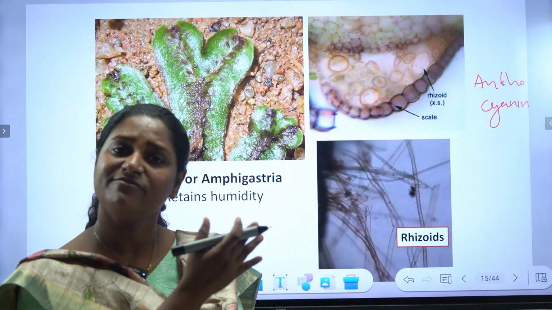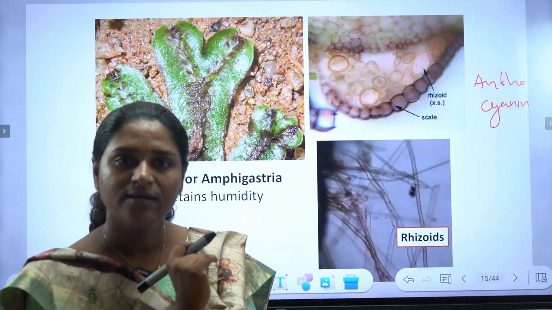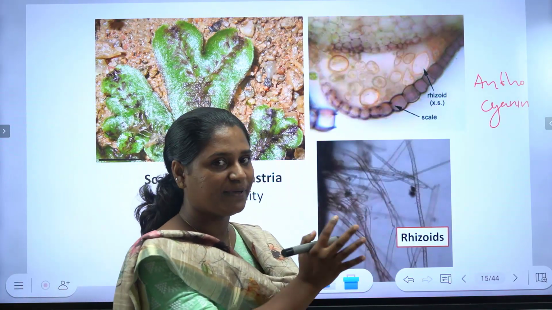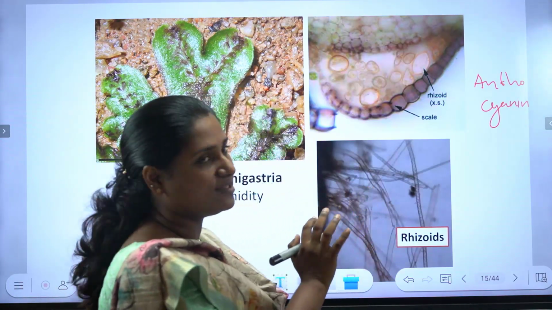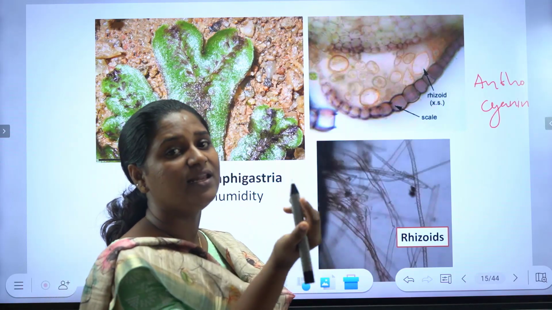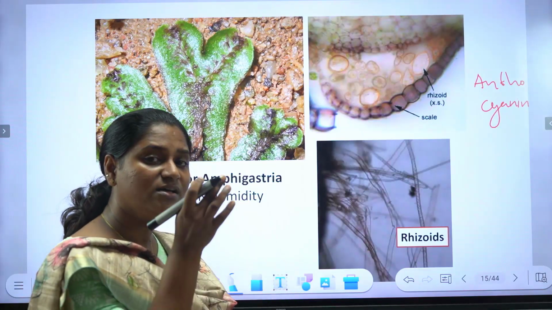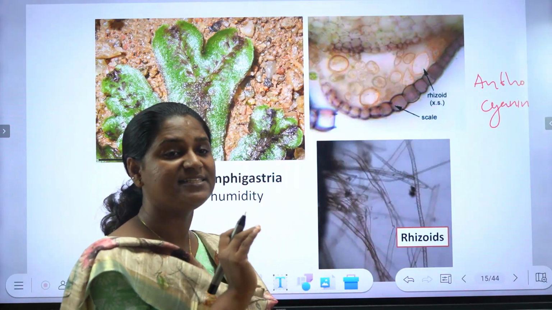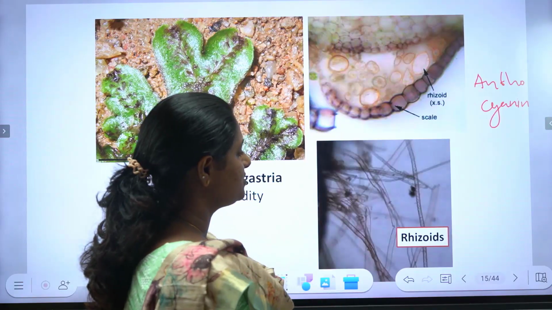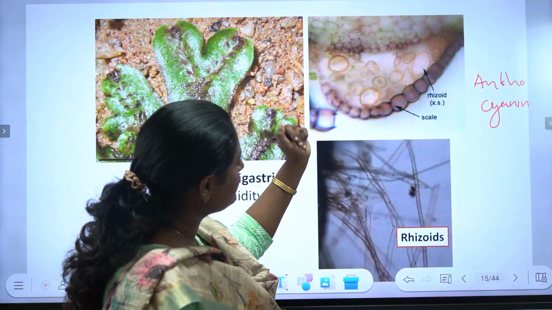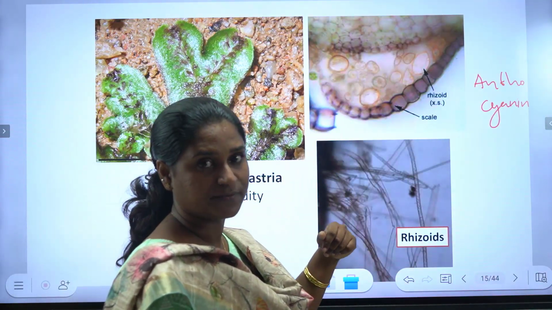The same kind of function may be functioning here. So anthocyanin pigment present in the scales, which gives the scale the intensive violet color, protects from the intensive ultraviolet rays. So scale anatomy as well as rhizoid structure.